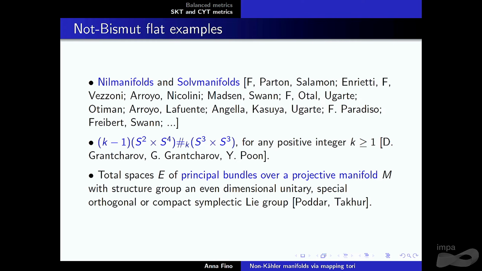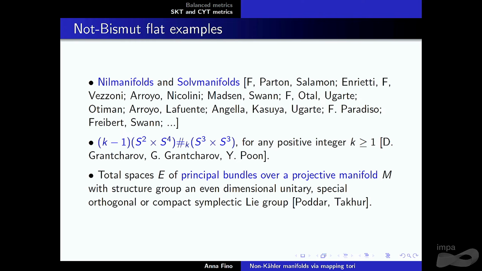In the literature now, most of the cases are in fact locally homogeneous examples. So Nil manifold, Sol manifold, I mentioned some of the names, probably I forgot some. I apologize for that. But there are also non-homogeneous constructions. One is due to the two brothers Grantcharov and Yatsampon.